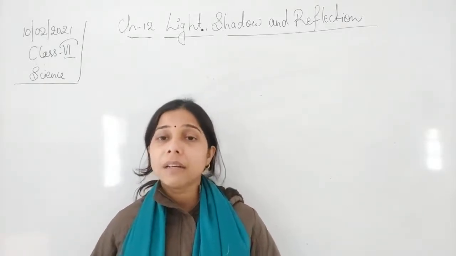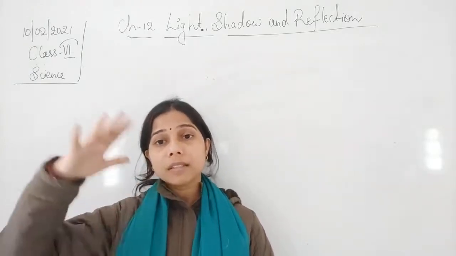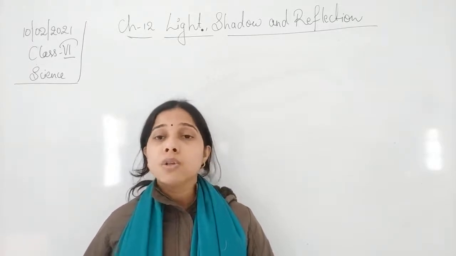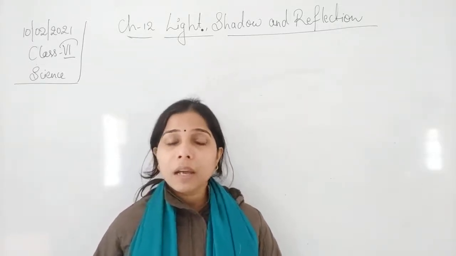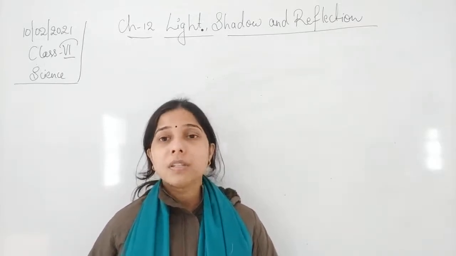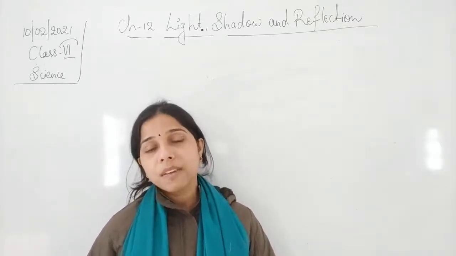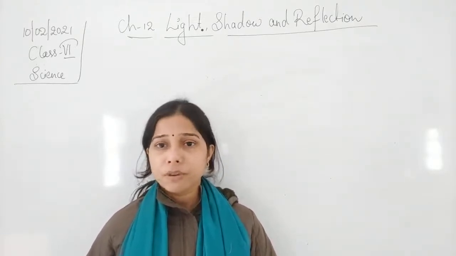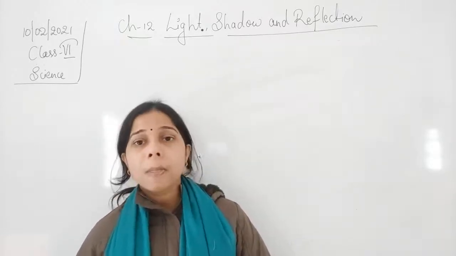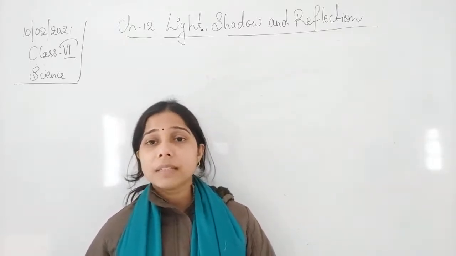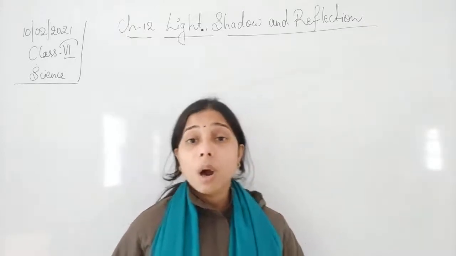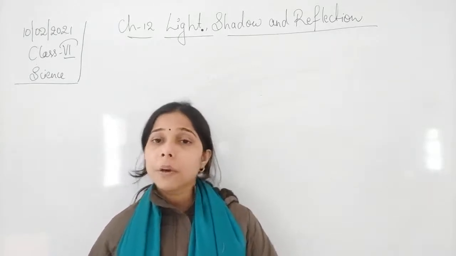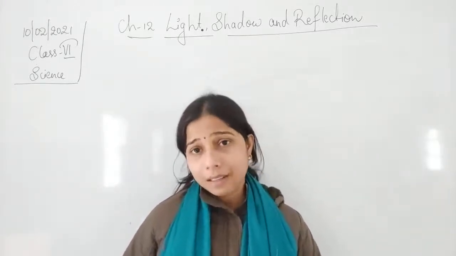The reason is that the distance between the screen and the object is very far, so no shadow is formed. It totally depends on how close the object is. If it is close to the screen where the shadow will be formed, only then can the shadow be seen. So these are some of the factors by which a shadow is formed faint or sharp. I hope you have understood. Now we have seen the characteristics of a shadow.